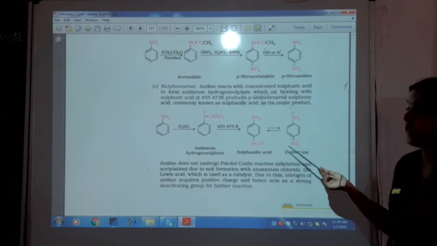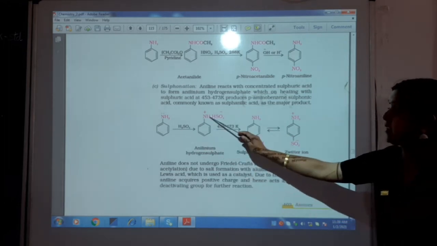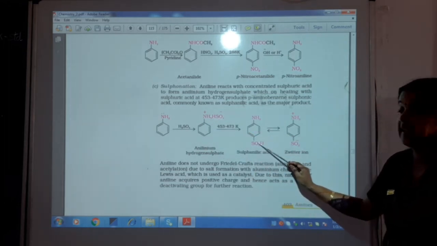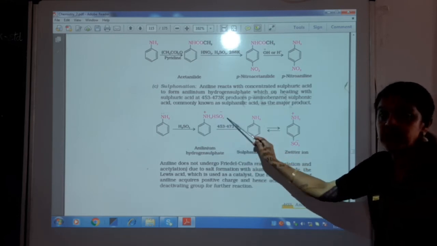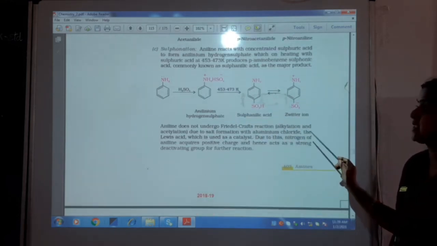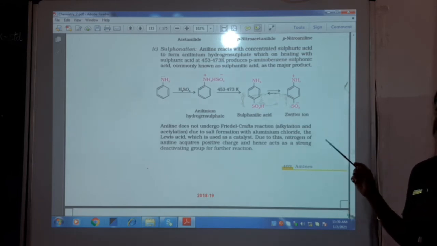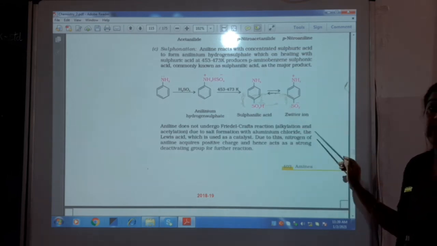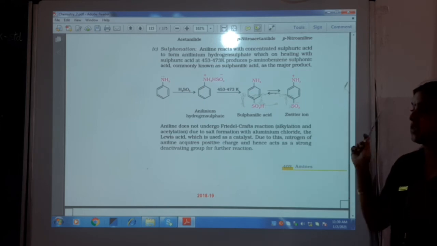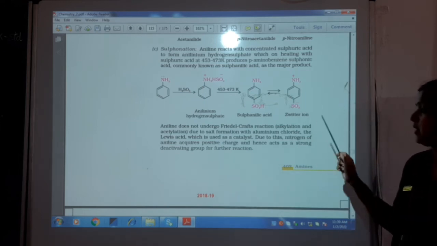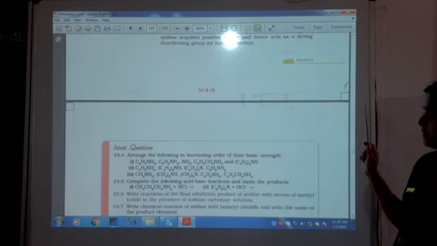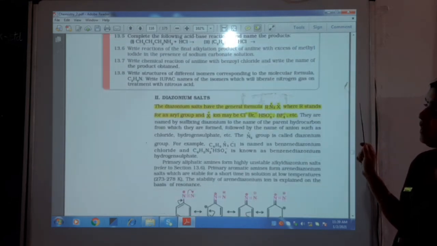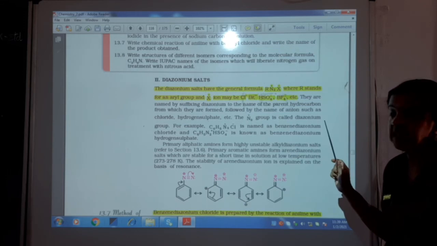So sulfonation again, children, with sulfuric acid, H2SO4, you get SO3H, where this comes and occupies. There is an interchange within the molecule, forms as a Zwitter ion. What is a Zwitter ion? A Zwitter ion is a compound where you have both cation and anion attached to the same compound, that you call a Zwitter ion. So with that the reactions of aniline get over.